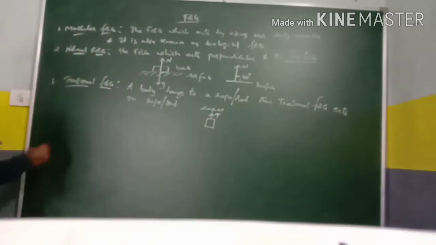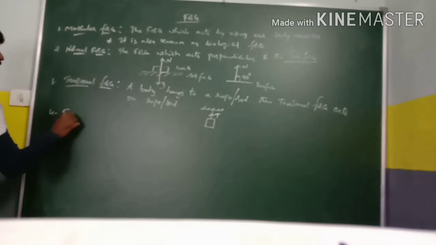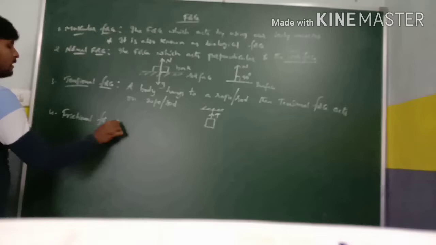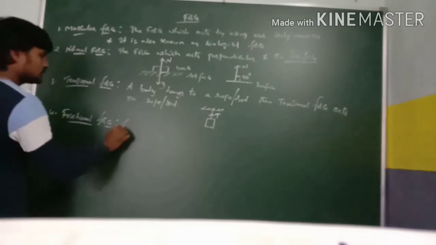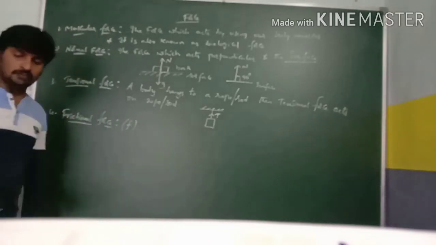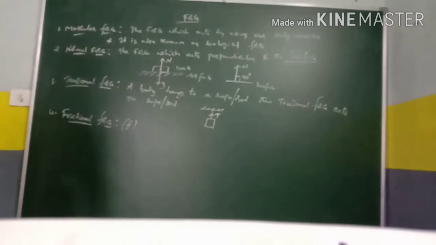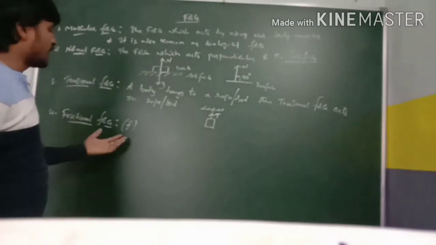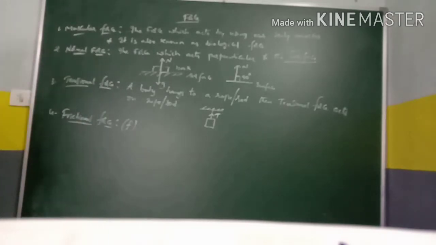Next one is frictional force. Remember, frictional force is very important. It is a special case of force. Frictional force is always opposite to the applied force.